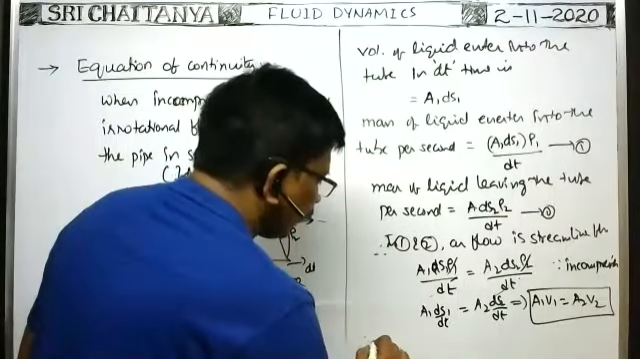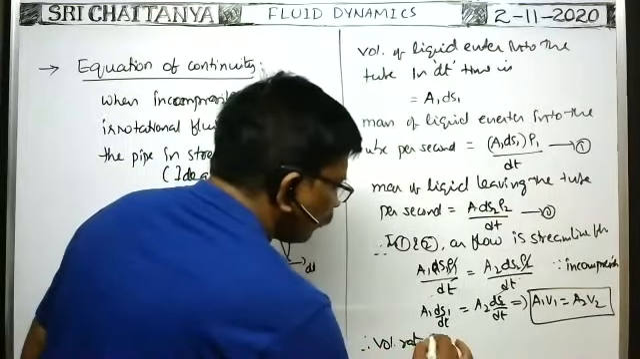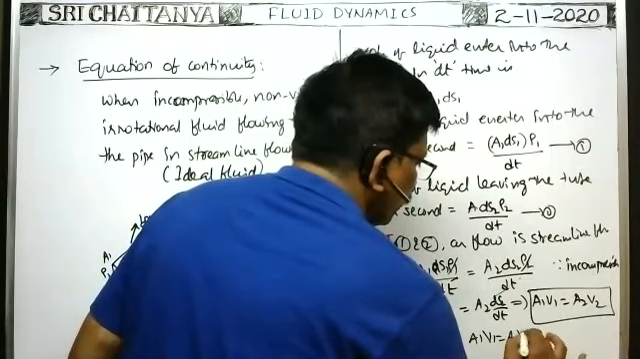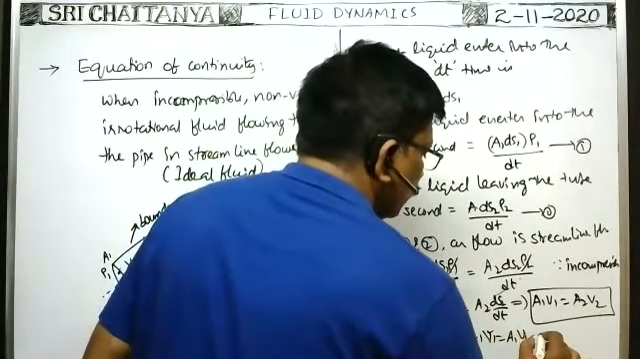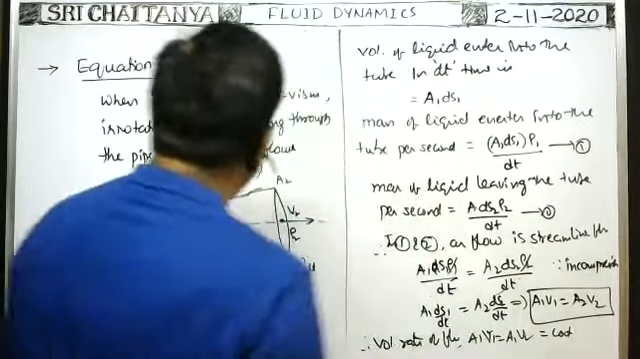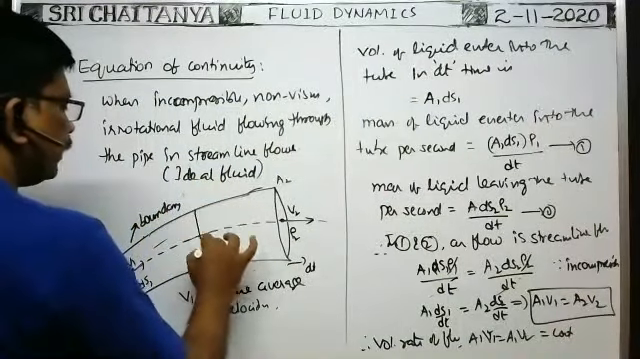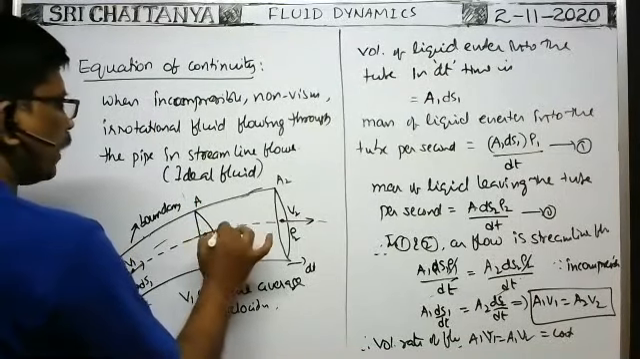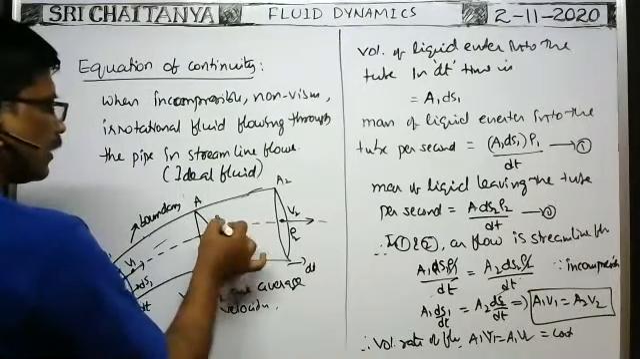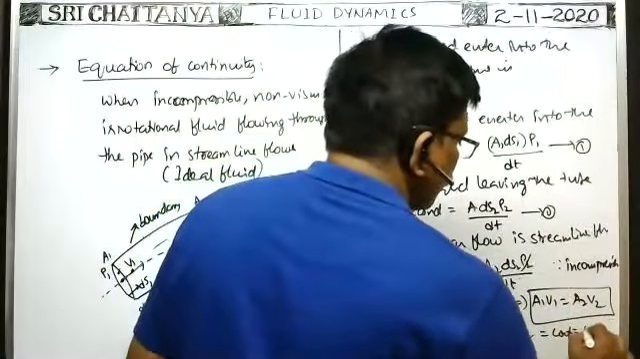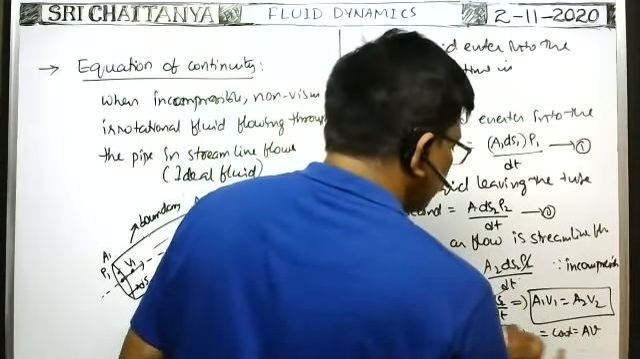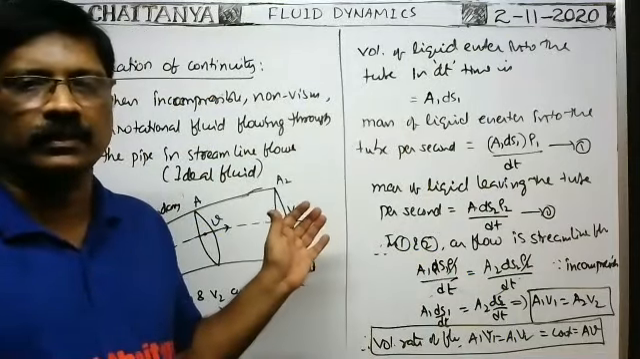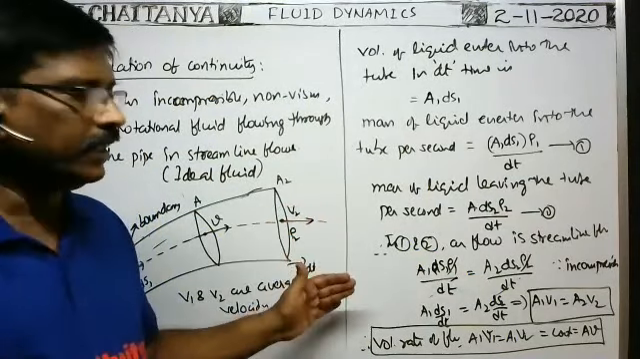Therefore, for the volume rate of flow, A1 V1 is equal to A2 V2. That is equal to a constant through any cross section of the tube. Suppose here at the middle, the area of cross section of the tube is say A, and the average velocity of the fluid passing through this cross section is say V. Then in general, this is equal to A into V also. This is the equation of continuity.